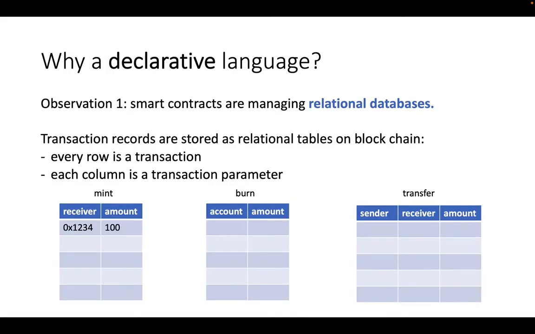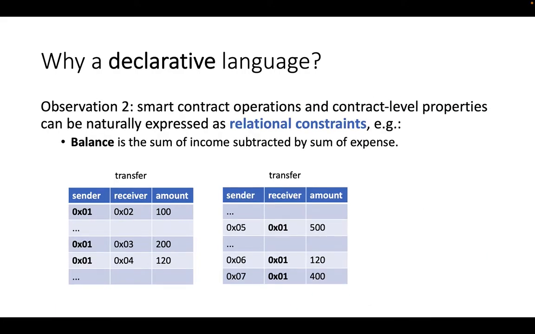So why do we take this declarative approach? It is based on the observation that smart contracts are managing relational databases. Transaction records are stored as relational tables on blockchains, where every row is a transaction and each column is a transaction parameter. The second observation is that smart contract operations and contract level properties can be naturally expressed as relational